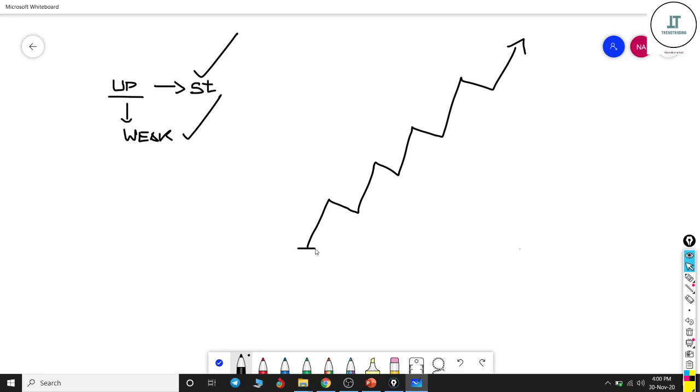Look at this. This is the first high I made, and this is the first low. Then the second low and second high. Similarly, it goes on: third low and third high. For a strong uptrend, what is required is that price should form higher highs and higher lows.